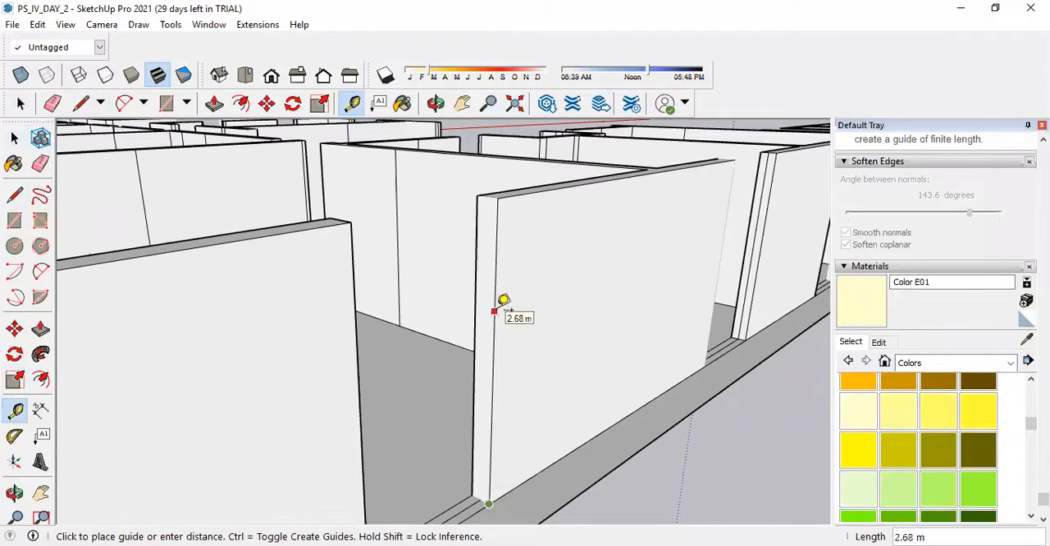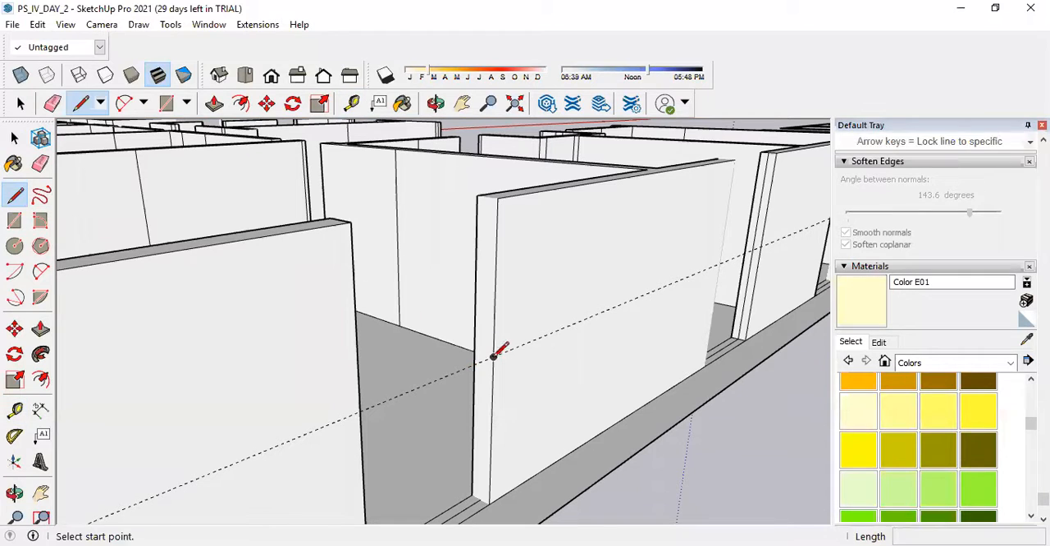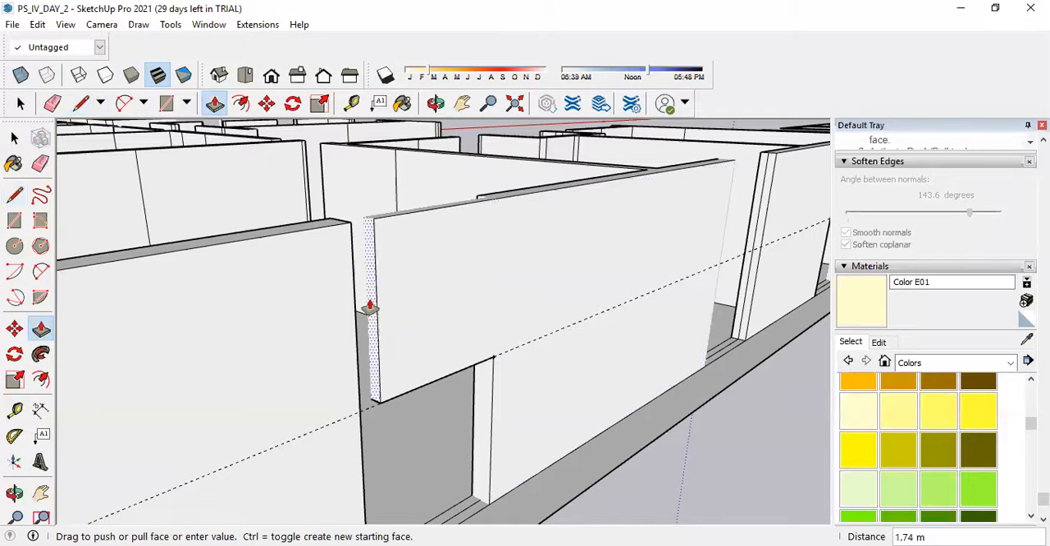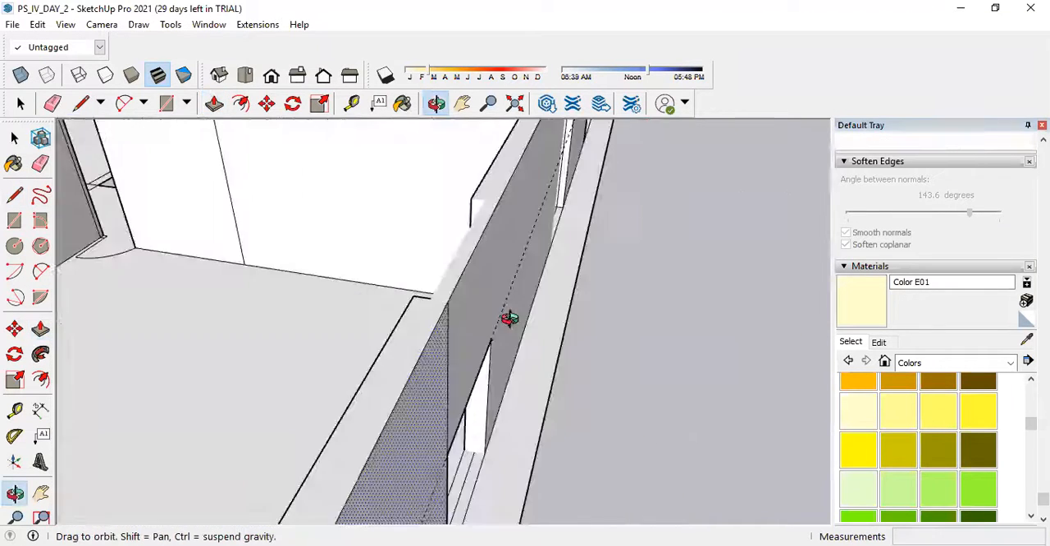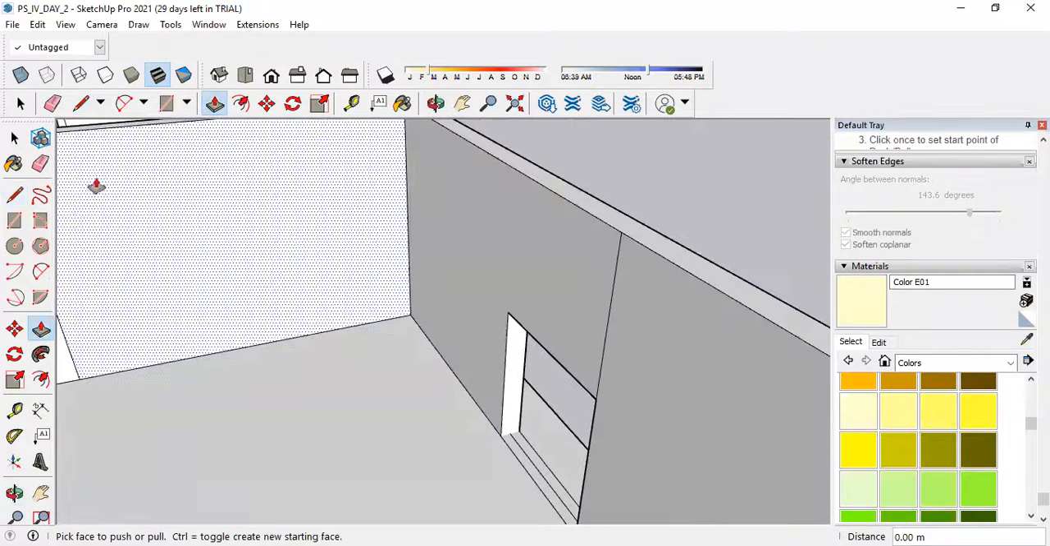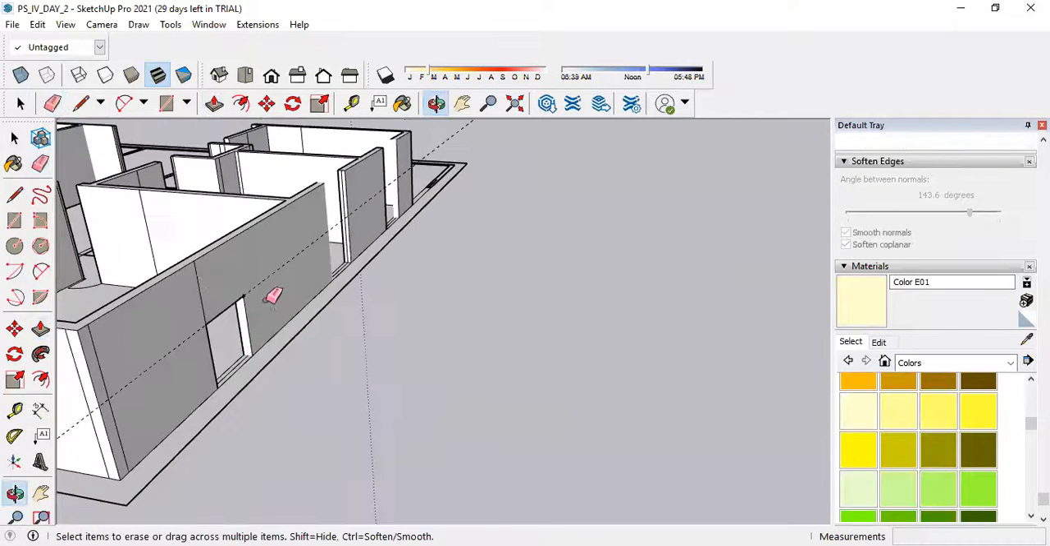Select this line. Type 2.1, enter. You will get a point at a certain height. Then drag it on another line. This is the reference line I have already drawn. Now select the pencil tool. Select this point. Drag a line on the green axis, so it will be a straight line. Divide this wall in two parts, and then select the push pull tool and drag this face on this face. Done. Select the eraser tool, erase unwanted lines. Outside also you have to remove the unwanted lines.